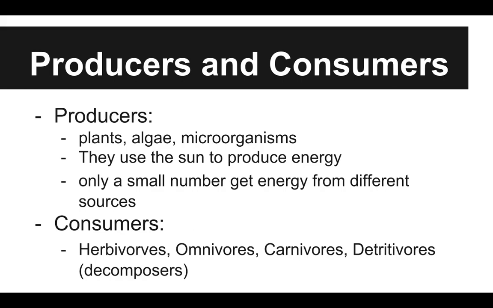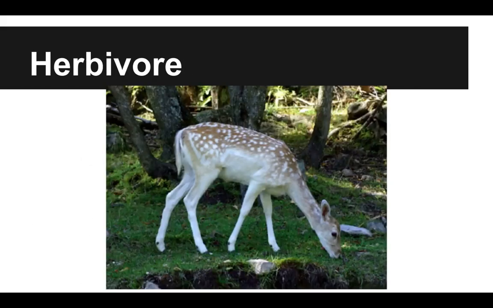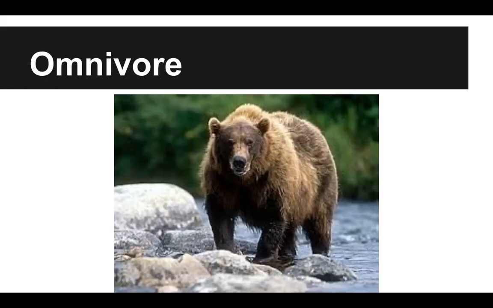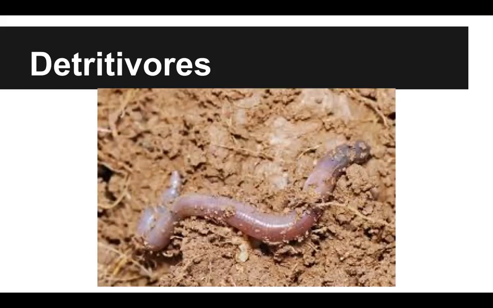Consumers. We have 4 different types of consumers: herbivores, omnivores, carnivores, and detritivores, or decomposers. I think you guys probably have talked about these before. Herbivores eat plants, right? Carnivores eat only meat. So our example here would be this wolf. Omnivores eat both plants and meat. Bears, I know probably we think more about them eating mostly meat, but they can also eat plants and nuts and things like that. Detritivores eat waste or break other things down. Our example here would be a worm, but there are a lot of other examples that I think you guys know.